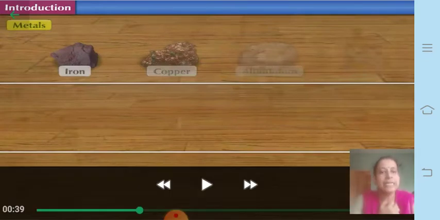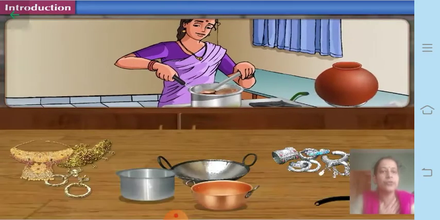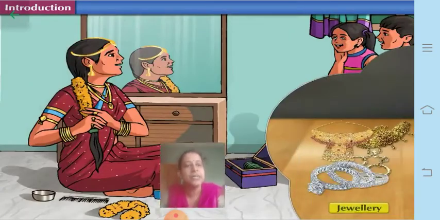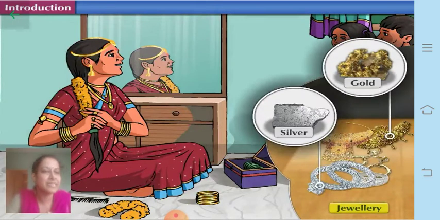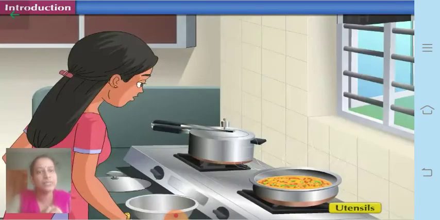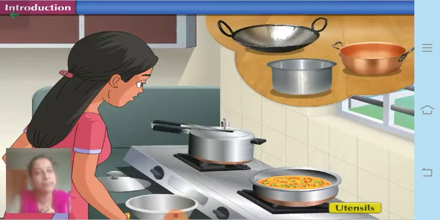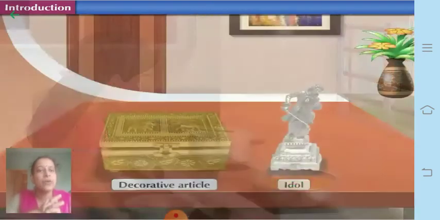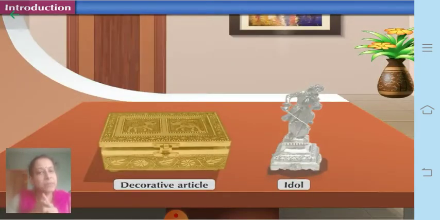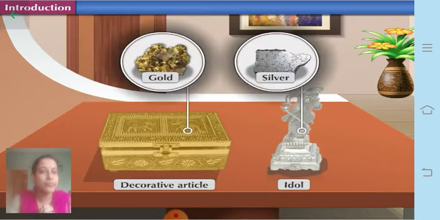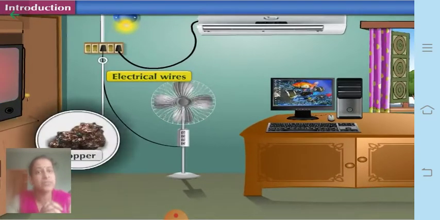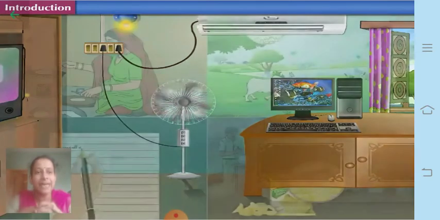Now let us see a little further. Now you know that in everyday life we use different types of metals. For example, jewelry is mostly made up of metals like gold and silver, whereas the utensils which we use for cooking are mostly made of iron, aluminum or copper. Then also the decorative articles may be made up of gold or silver. And then the electrical wires which we use in our houses are made up of two metals called copper and aluminum.